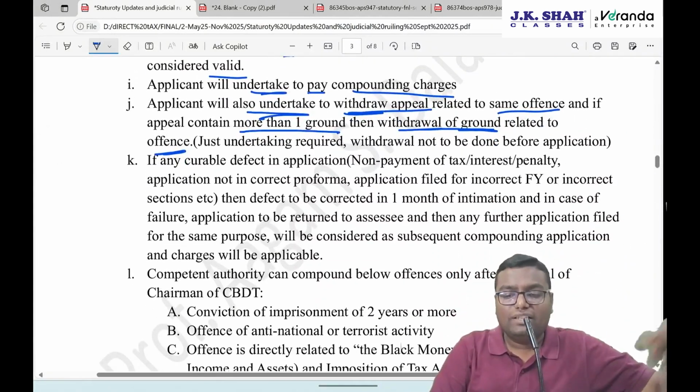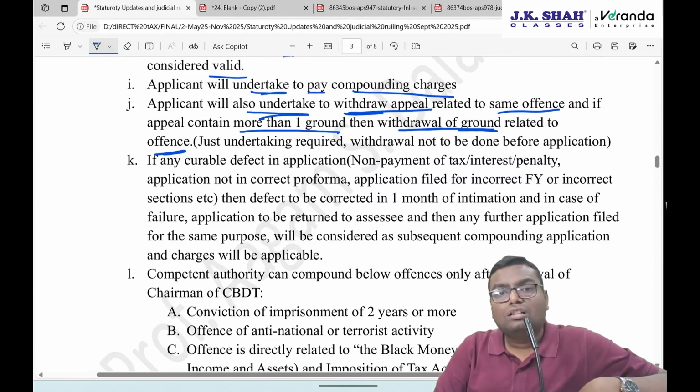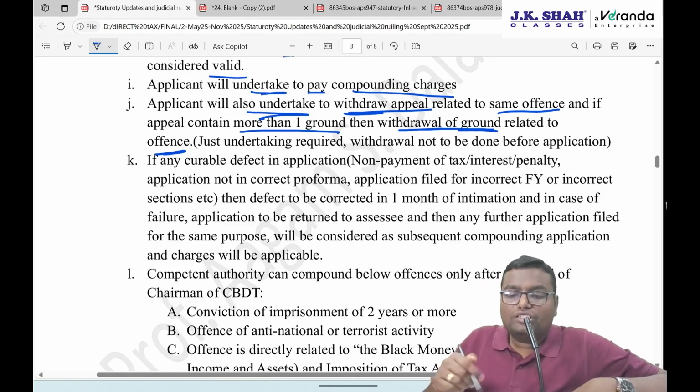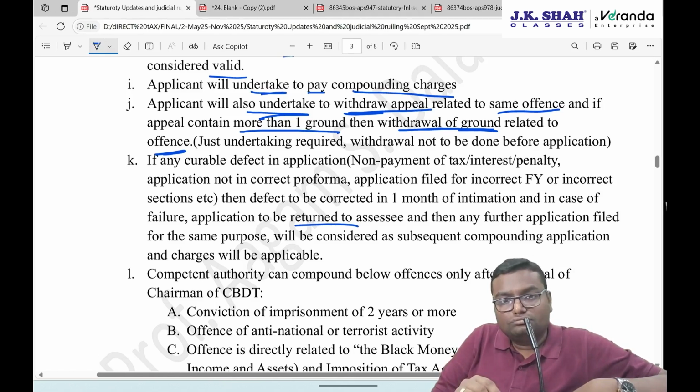If there is any curable defect in the application, like non-payment of tax, interest, penalty, etc., then the defect has to be corrected within 1 month of the intimation. So the application will be scrutinized by the authority. They will not directly reject. They will tell you that there is some curable defect. You have not filed the proper form. You have not prepared the proper structure. Section numbers are not written correctly, etc. And within 1 month of that intimation, you have to correct those defects. And if you fail to do so, the application will be rejected. It will be returned.